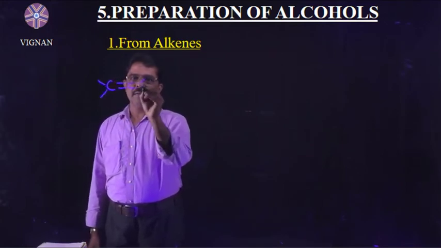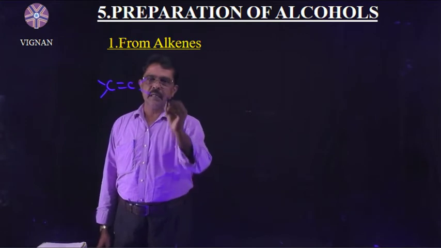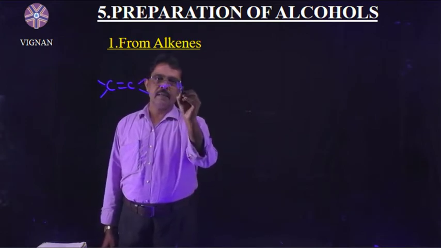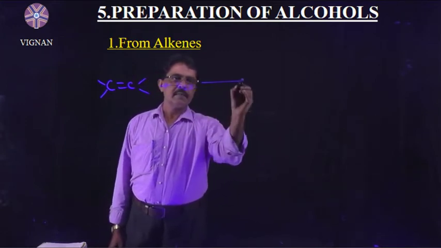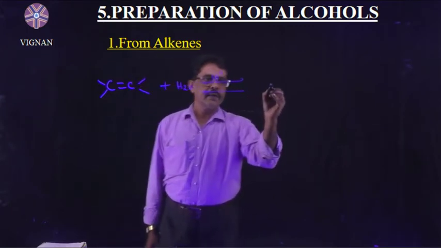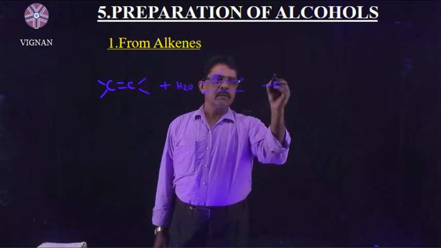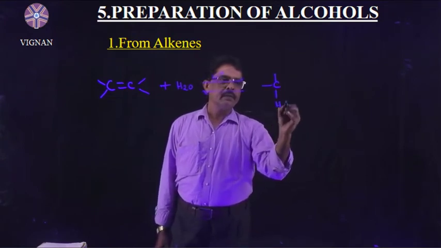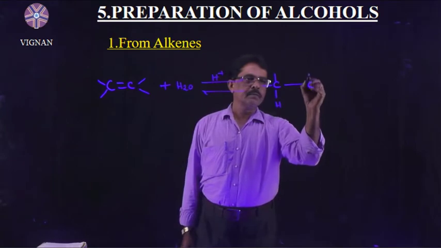This one is C double bond C, your alkene. This alkene reacts with water in the presence of an acid catalyst and gives alcohol.